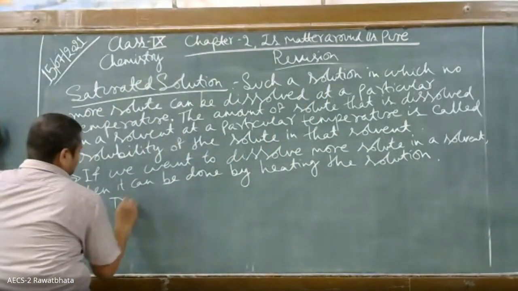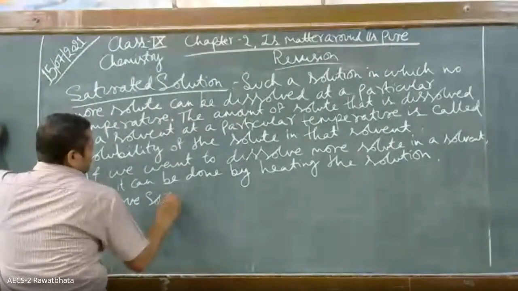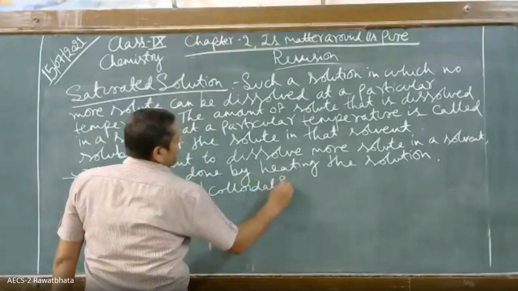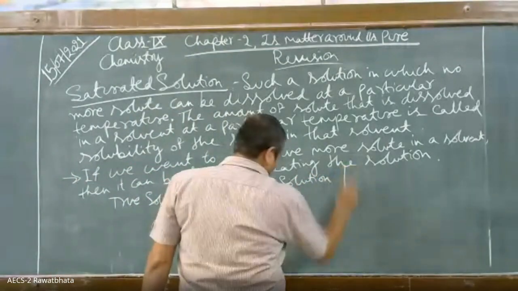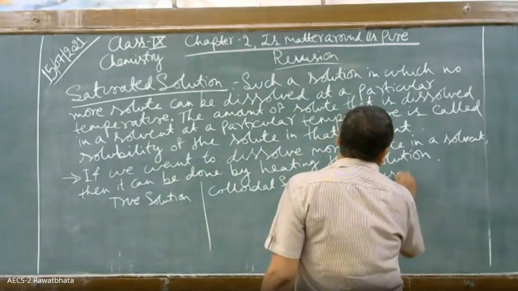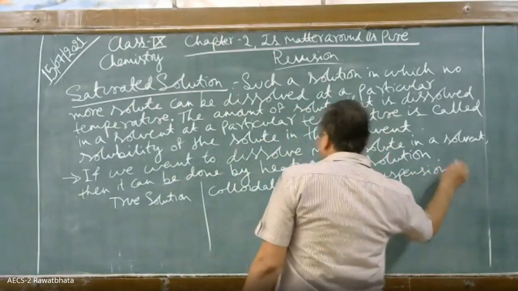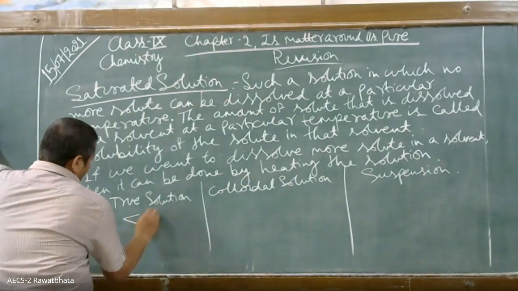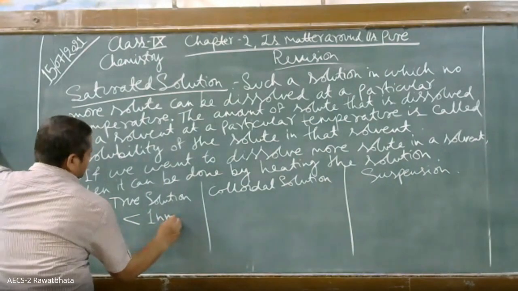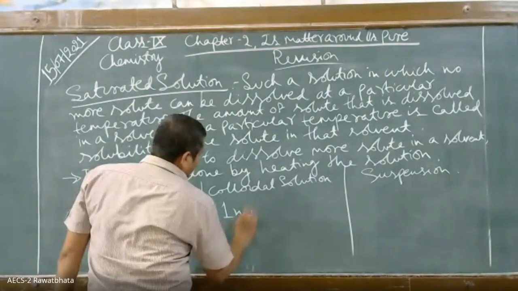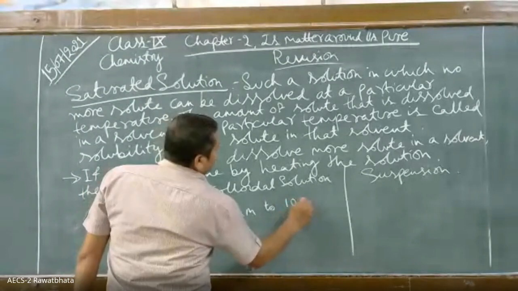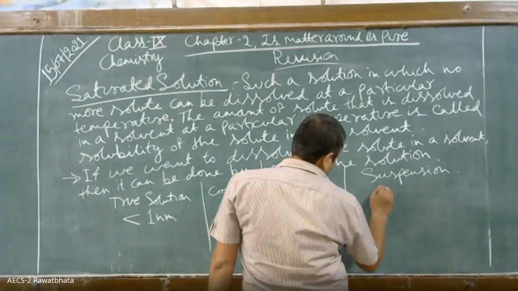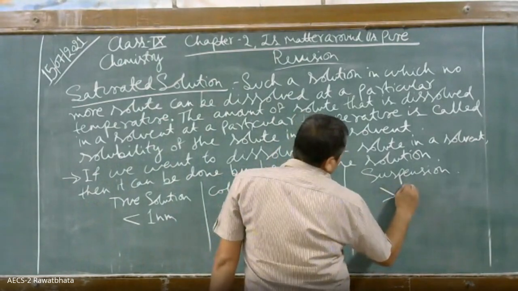True solution, colloidal solution, and suspension. इनकी पार्टिकल साइज रेंज होती है less than 1 nanometer, ये होती है 1 nanometer to 100 nanometer, और ये होती है greater than 100 nanometer.